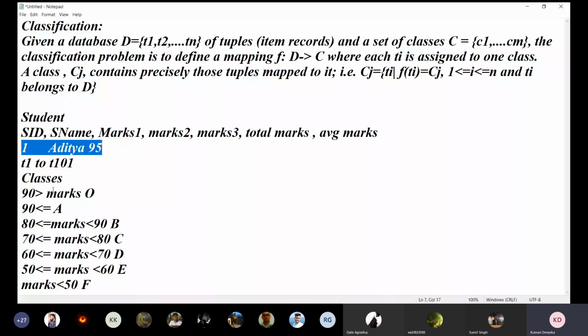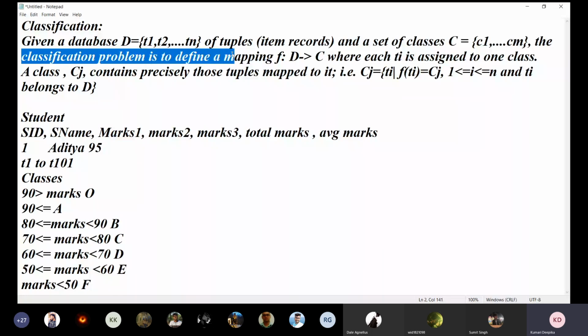So the classification problem: given a database D equals T1, T2 to Tn of tuples, items, records, and a set of classes C equals C1 to Cm, the classification problem is to define a mapping from D to C. D means the database of tuples, the records, the items, into classes.